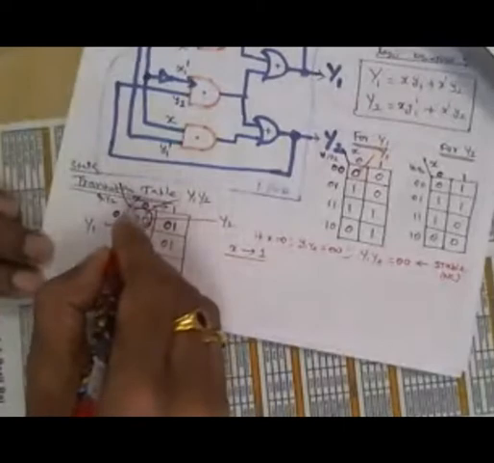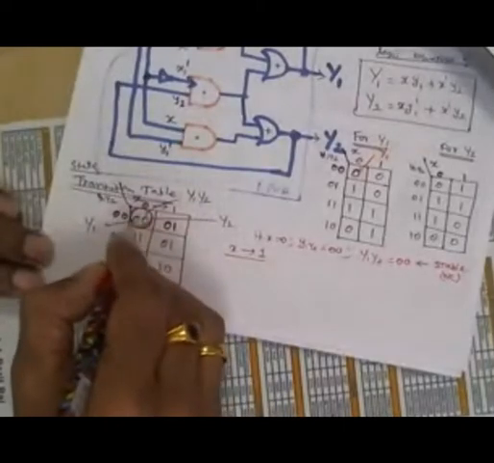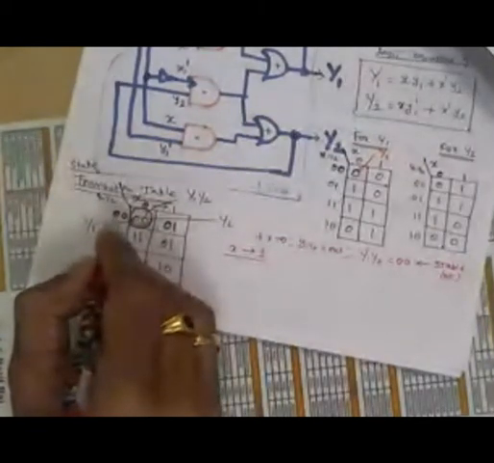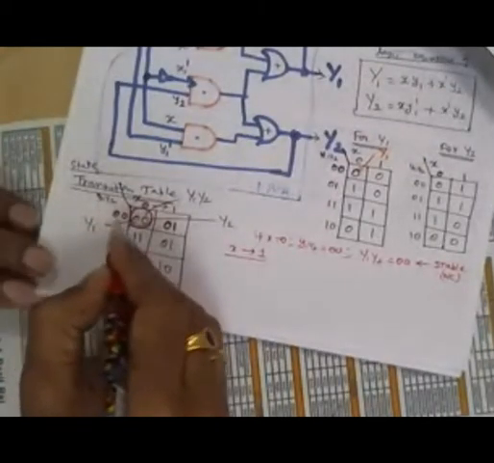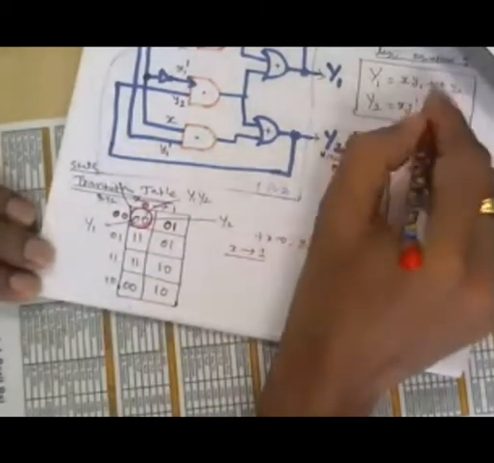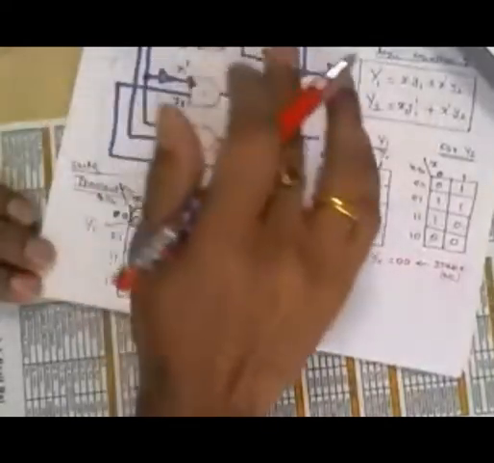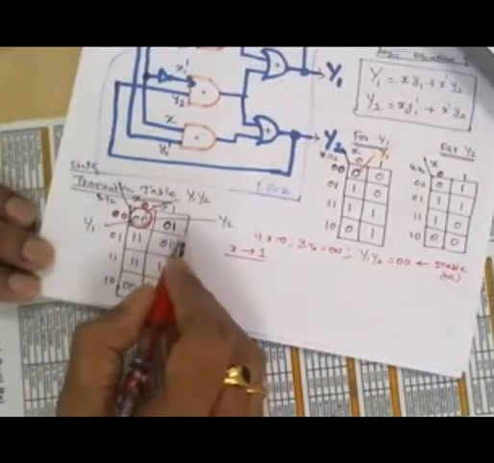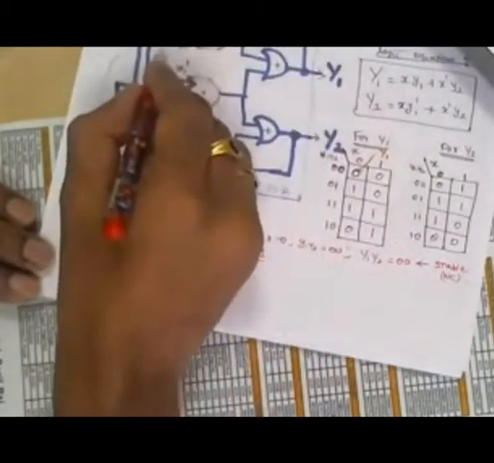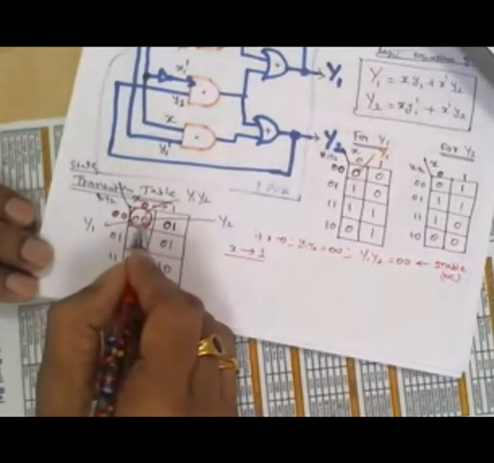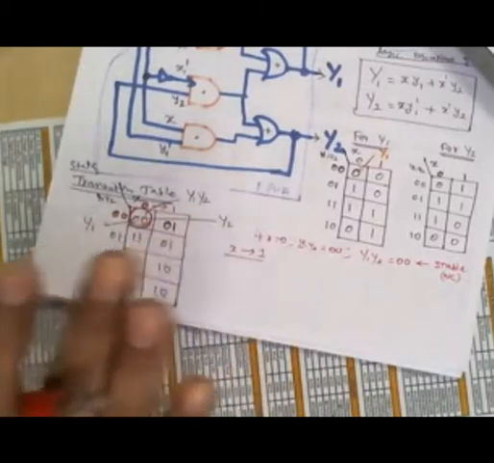So look now, this X is there, right? X is 0, and the present inputs are y1, y2, that's all. So y1, y2 is 0, 0. Therefore, as per this equation, as per this operation of the circuit, the capital Y1, Y2 will be 0, 0 now, and then this 0, 0 again will come back as the input. Then also Y1, Y2 will generate only 0, 0. Therefore, the circuit is in the stable state now.